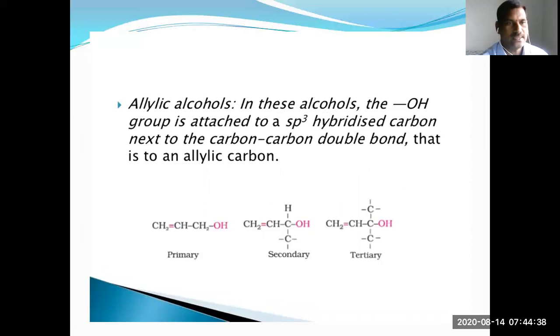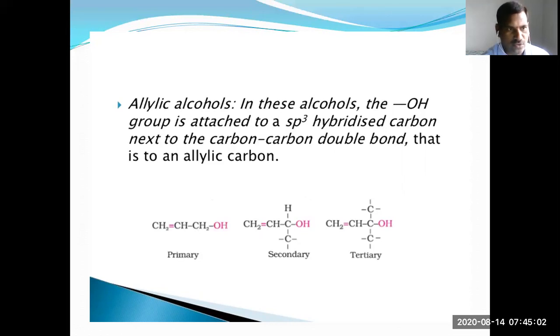Allylic alcohols. CH2=CH-CH2 is the allylic group. When that allylic group is attached with the OH hydroxyl group, that compound is called an allylic alcohol.